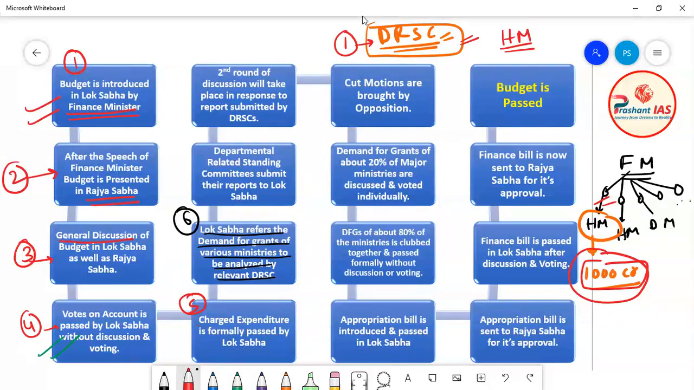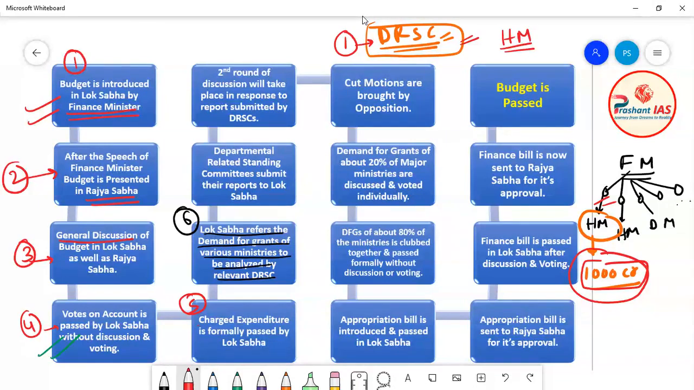Okay, so it will do the analysis of the demand for grant made by the health ministry. Similarly, one departmental related standing committee will analyze the demand for grant made by the home ministry, one DRSC will analyze the demand for grant made by the defense ministry, one will analyze the demand for grant made by the environment ministry, and so on. Now, we know that there are many ministries, and each ministry needs money for running the administration. So from where will the ministry get the money?